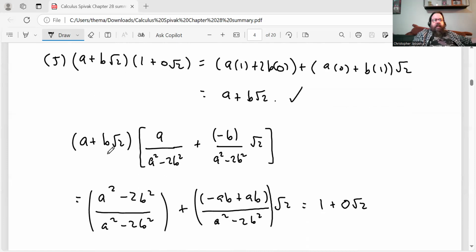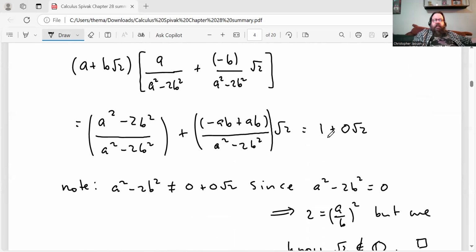If I multiply that by this element here, first of all, notice this element is an element of F1 because ratios of rational numbers are rational. So the first component and the second component that's multiplying √2 are both rational. And if I multiply these together and simplify, you get the multiplicative identity. Right, so you can see that worked out here.